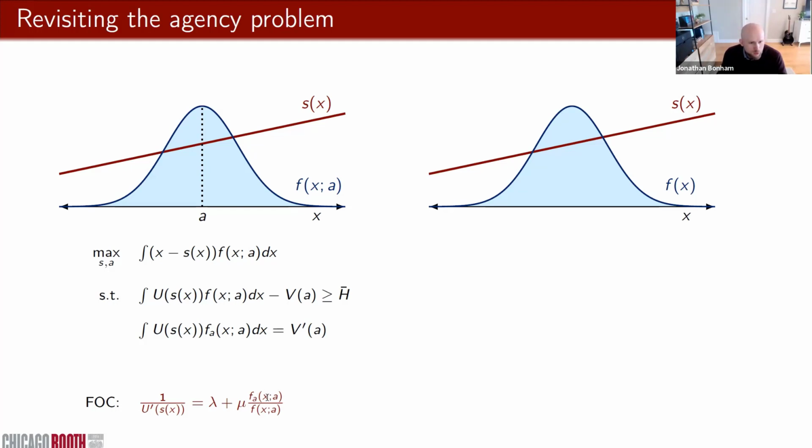And this is what I mean when I say that the optimal contract behaves as if the principal is making inferences about the agent's action. It's all coming through this likelihood ratio.